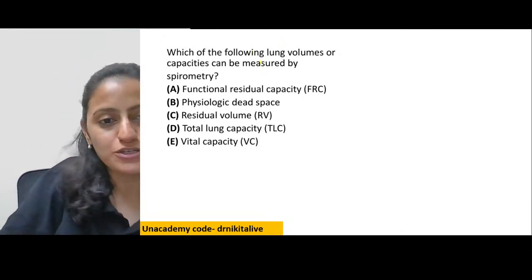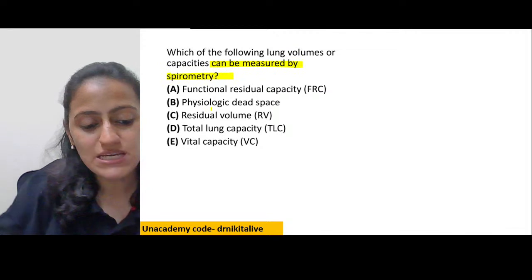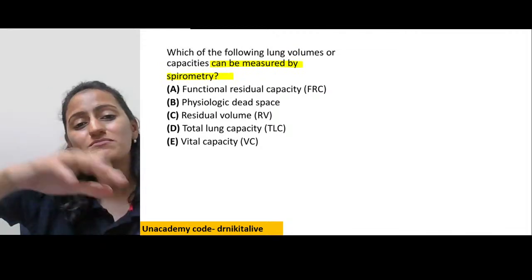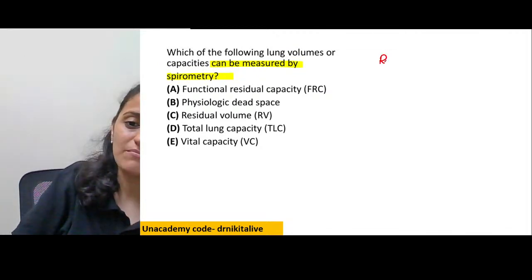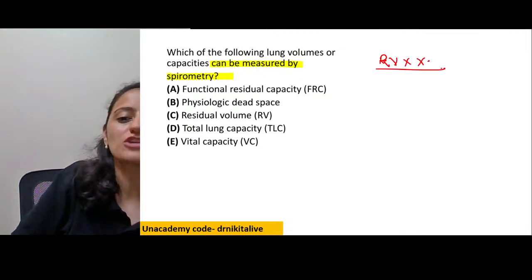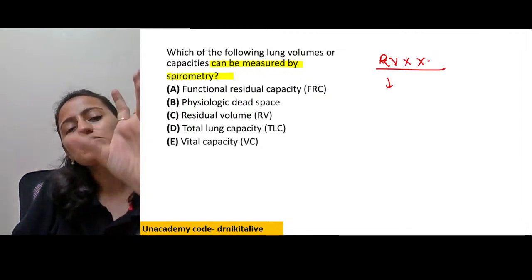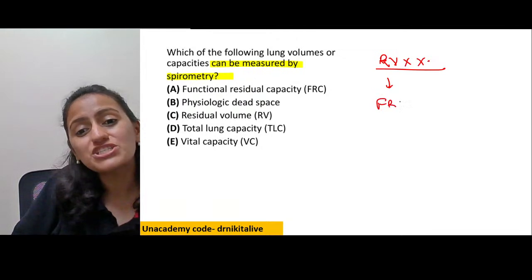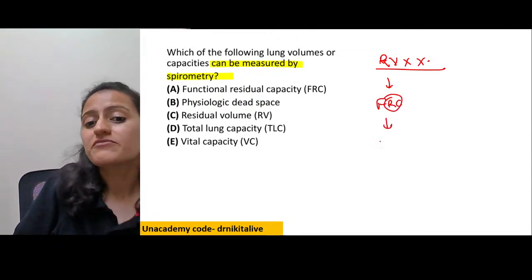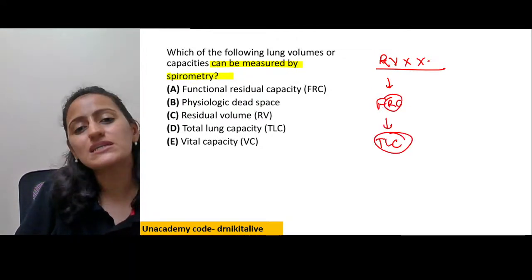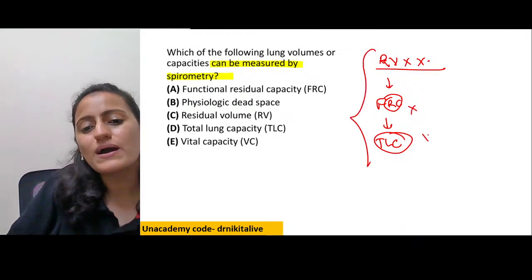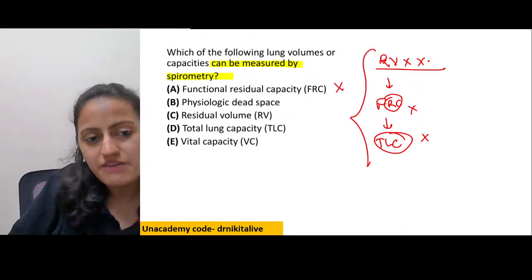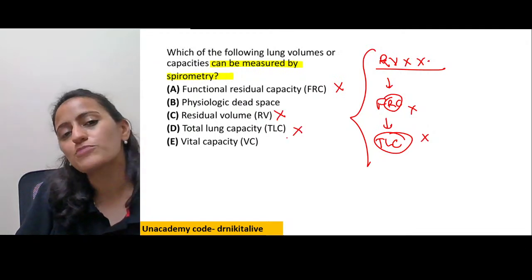Absolutely right. Very good. What can be measured by spirometry? So whenever you get this question, what can be measured, what cannot be measured, just remember that residual volume cannot be measured. Now, residual volume is a component of functional residual capacity, which in turn is a component of total lung capacity. So these are the ones which cannot be measured. So FRC, RV, TLC cannot be measured.